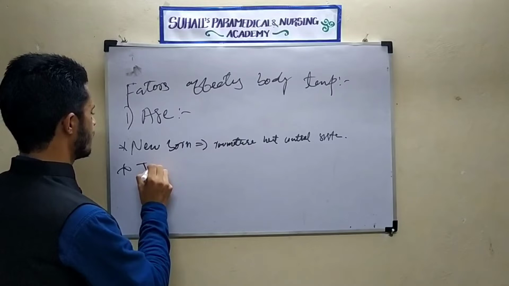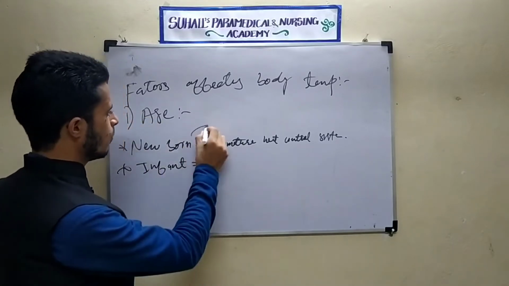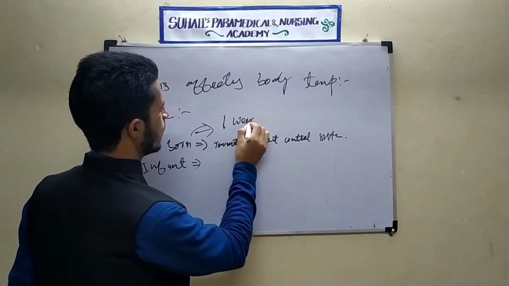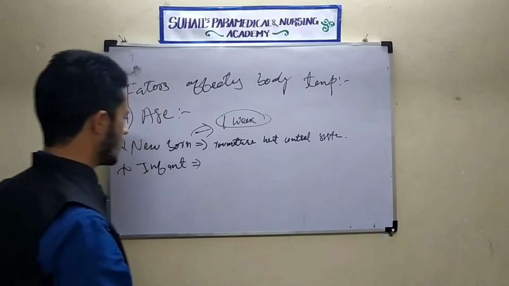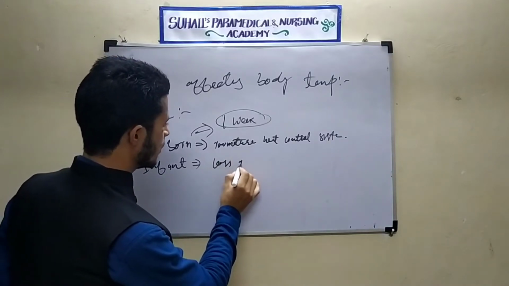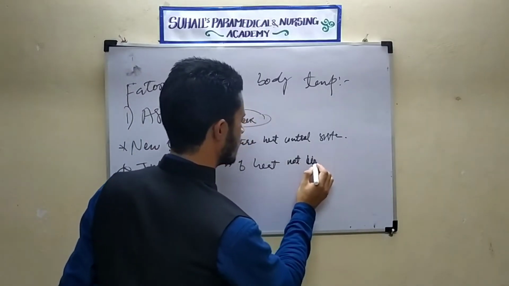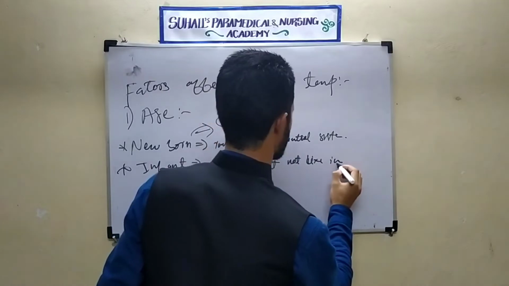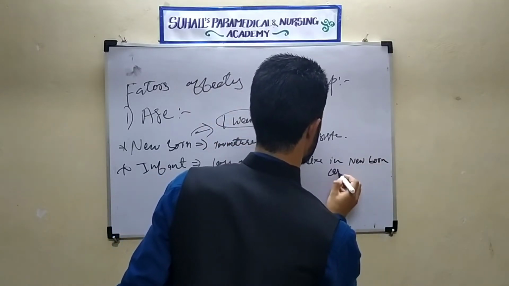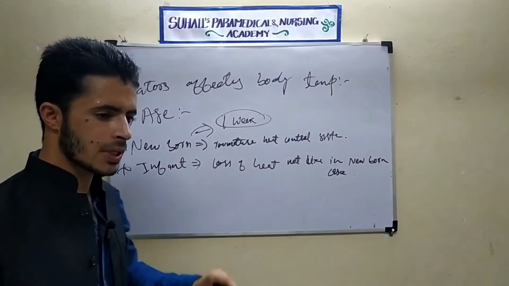Then there is infant. Who is a newborn? A newborn is up to 1 week. Up to 1 week, it is called a newborn. Then in case of infant, there will also be loss of heat, not like in the newborn case. In the newborn, there was more heat loss, but in case of infant, there is some modification.